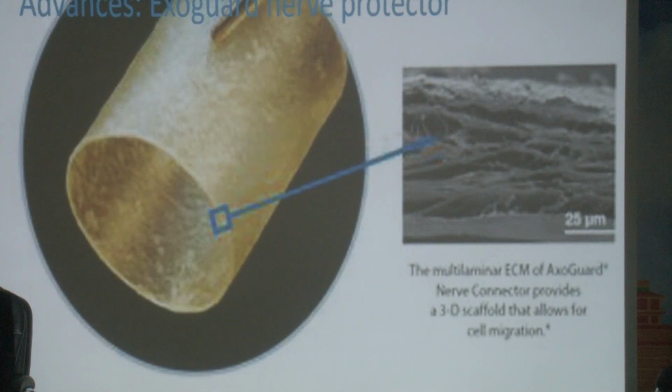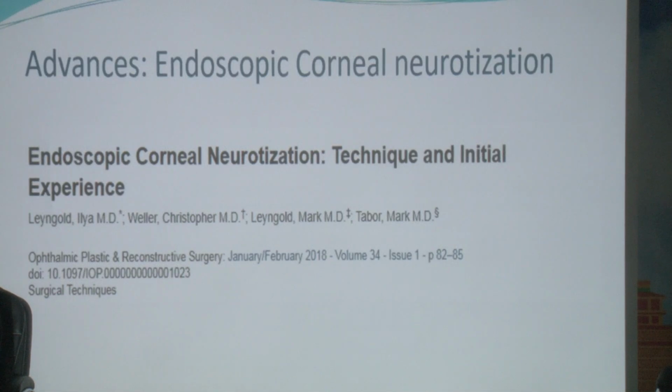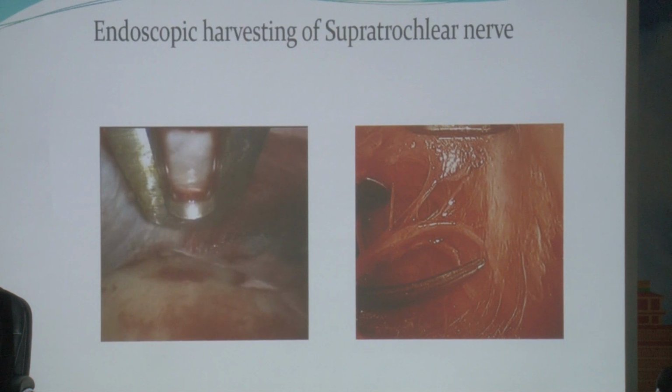I'll just finish quickly. Exoguard is an extracellular matrix which is available nowadays, which allows the nerve to grow through it. So it protects the sural nerve that has been placed under the skin of the forehead. And we also do endoscopic neurotization, where we get better visualization and faster surgery time to locate the nerve as it passes from one side to the other.